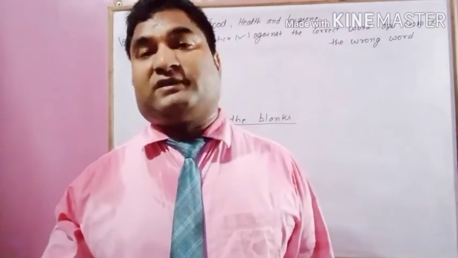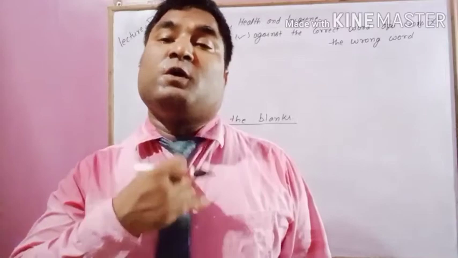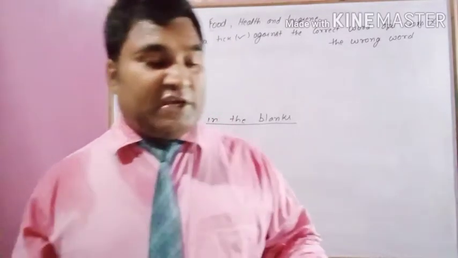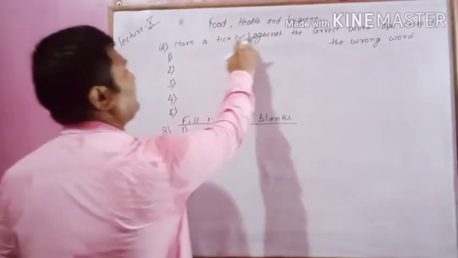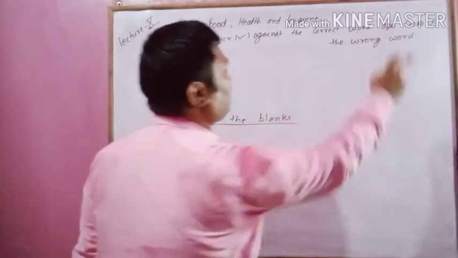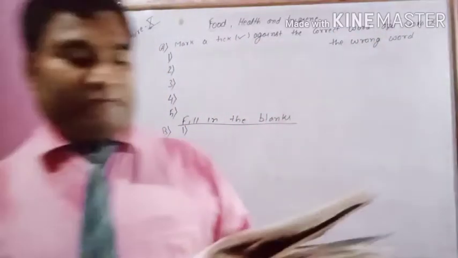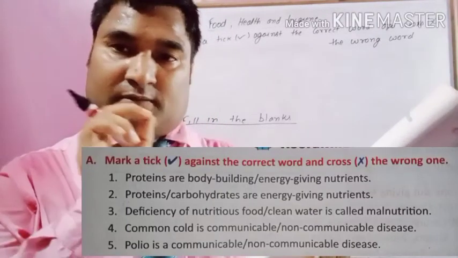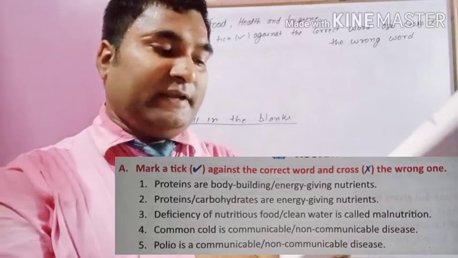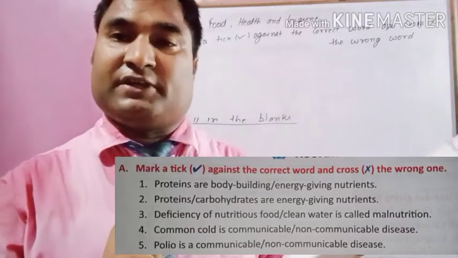Today, according to the syllabus, we are going to discuss the quick assignment. In the quick assignment, the first question says: mark a tick against the correct word and a cross against the wrong word. First question: proteins are, two options there, building block or energy giving nutrient.